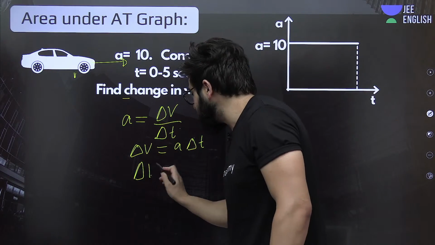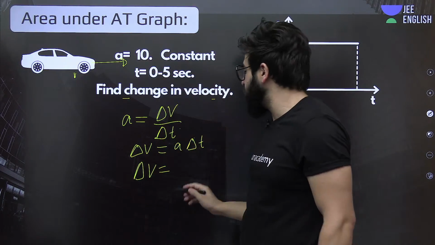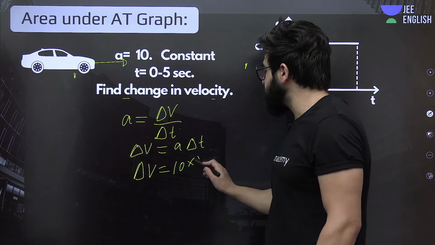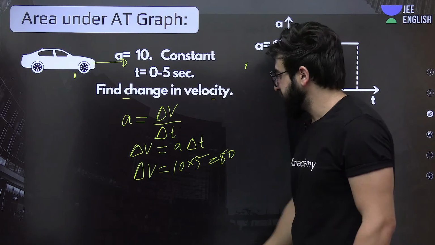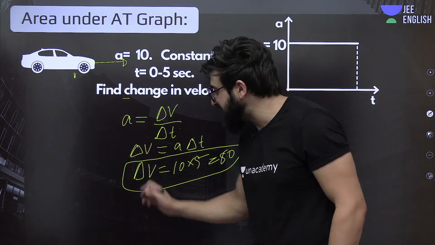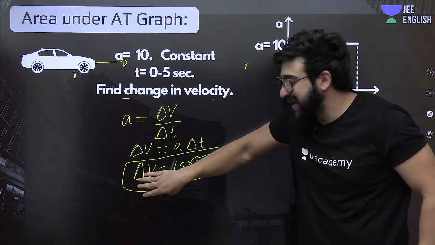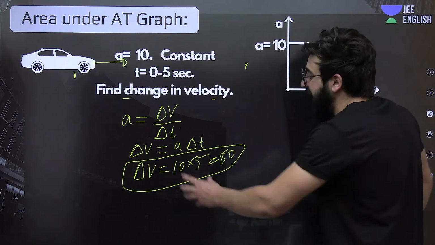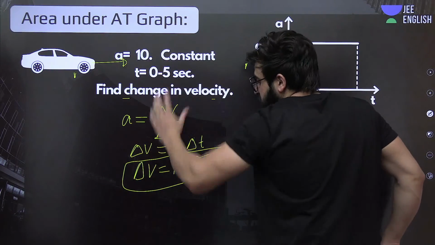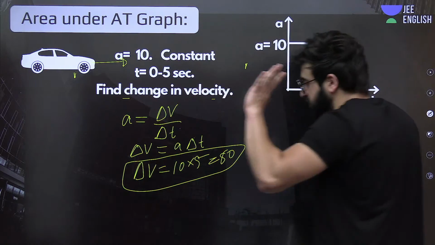So can I say the change in velocity over here, acceleration is constant, is 10 multiplied by 5? It will come out to be 50. Understand? So by this formula, if acceleration is constant, I can find the change in velocity by using this method.